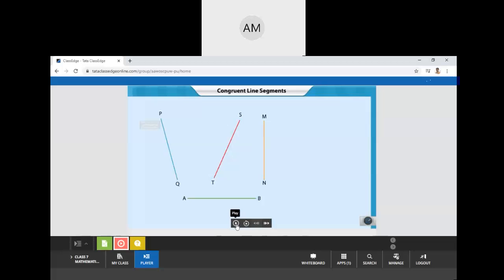Atharva? Yes, ma'am. Hello, somebody's mic is unmuted. Please mute it. Only Atharva's mic should be unmuted. Atharva, by mere observation, can you say that all these line segments are equal in length? Yes, ma'am. Okay, fine. Mute your mic. Dhruva, can you say that all these are equal in length? Yes, ma'am. Okay, you are feeling like this.